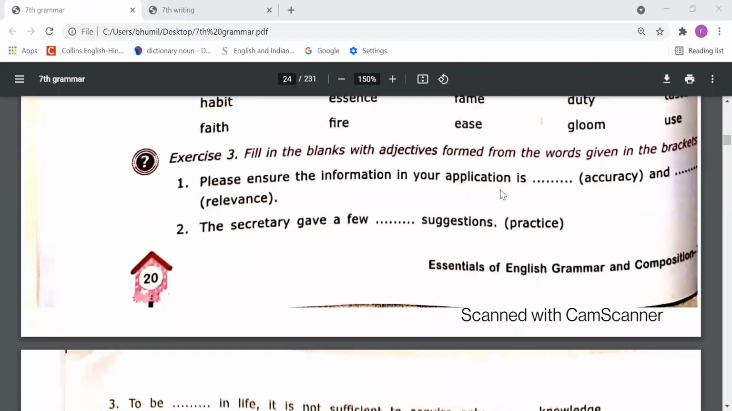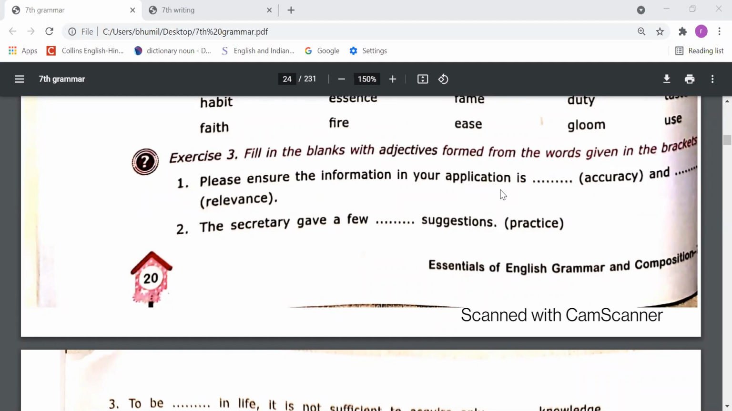Now please come on exercise number 3. Fill in the blanks with adjectives formed from the words given in the brackets. So dear students, this exercise is very important. Some words are written here, and you need to fill the blanks with the help of these words. But while filling these words, you need to remember one thing. You need to fill only adjectives here, right?